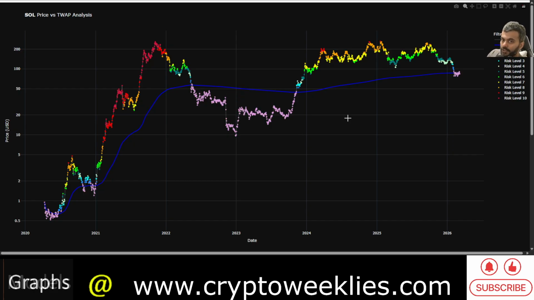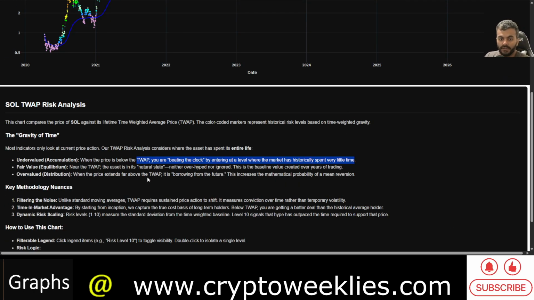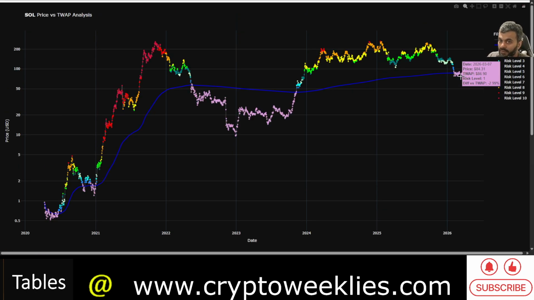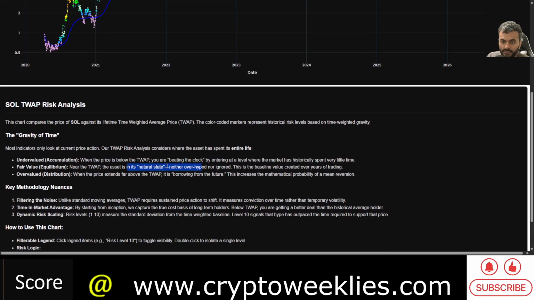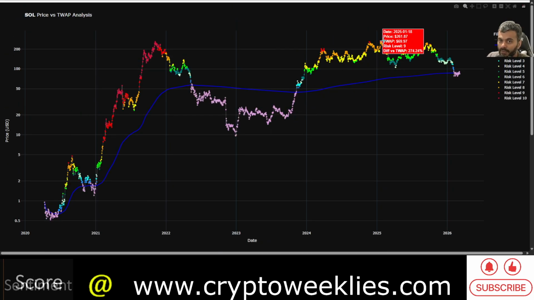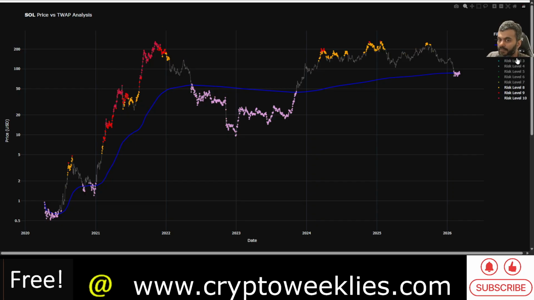Again, not financial advice, but right now the asset is in its natural state, as it is closer to the time weighted average price. In bull market years, you can see this model can be used to understand the risk level. Right now the risk level is 1. In bull market years, typically when the risk level goes above 8 or 9, that's the peak.